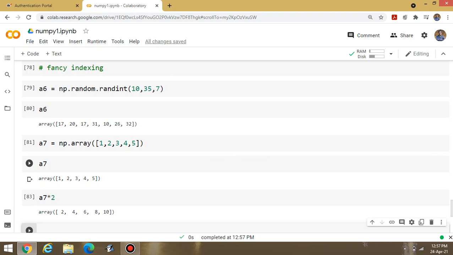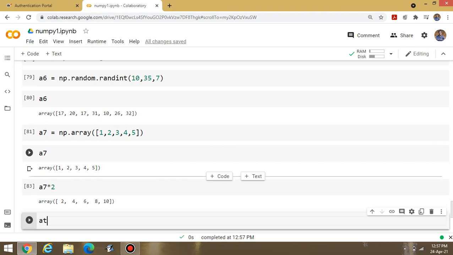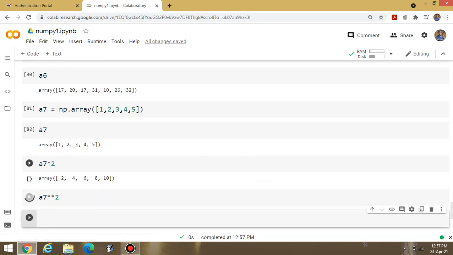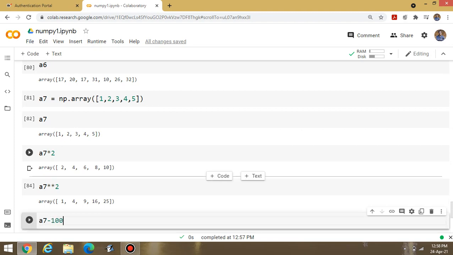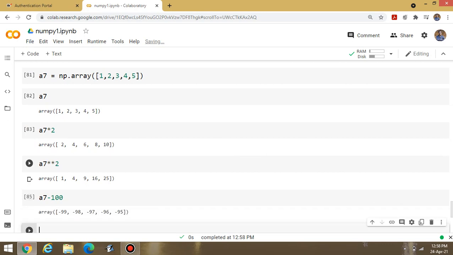If I write A7 double star 2, what is the meaning of this? It means I can scale all the values of that array. Double star basically converts it into power. If I write A7 minus 100, it means I can subtract 100 from all the values of the array.